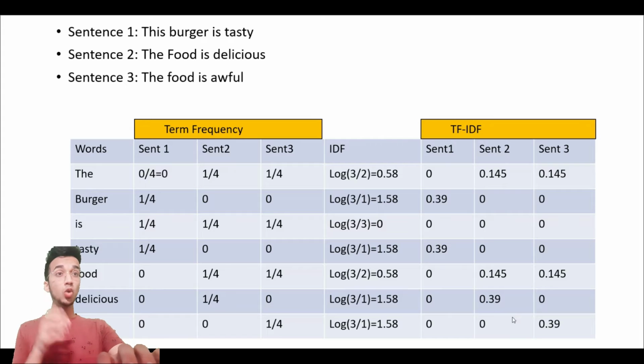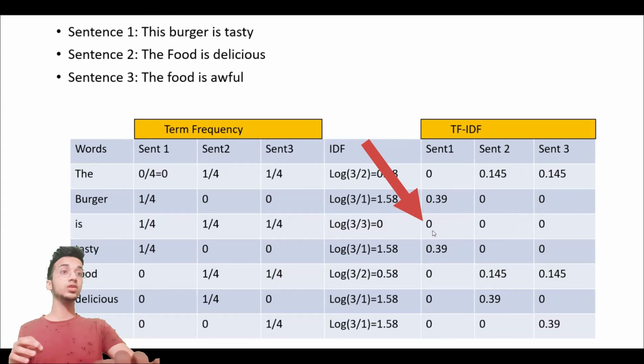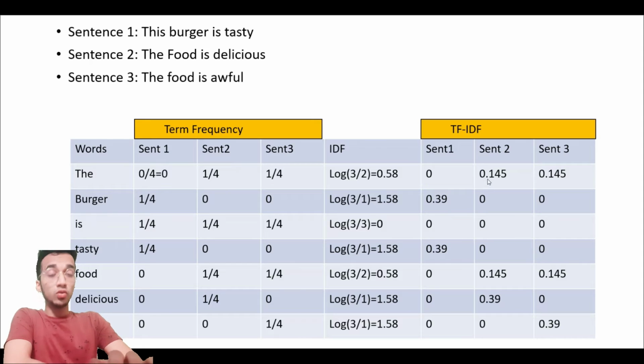And what was the benefit? So let's see. The word is was a very useless word, right? It should not have any weightage at all. So the word is has a weightage of 0 in all 3 sentences, because the IDF for that was 0. So whatever was more important in your document is going to be given a high weightage, and words which are not important will be given low weightage.